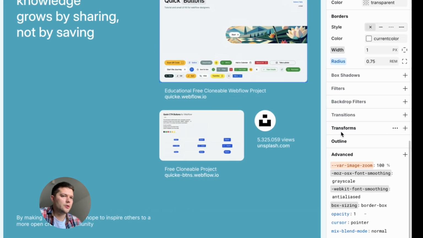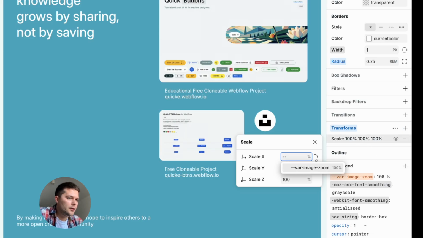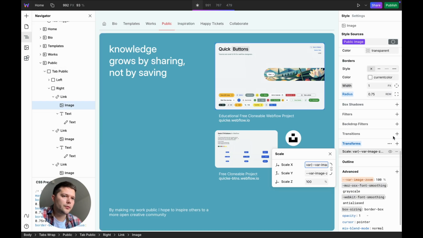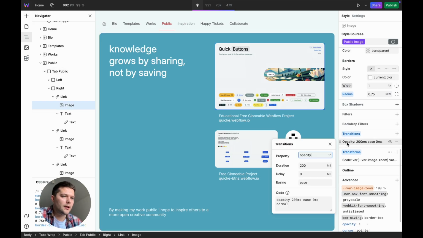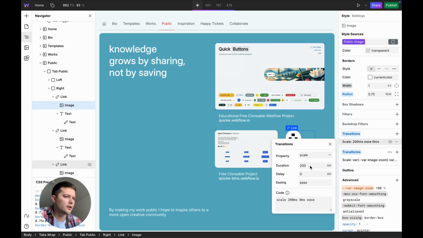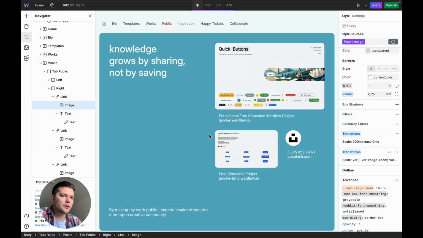Then I select the image, go to Transforms and set the scale using the var images. Webstudio suggests the variable automatically, super convenient. Finally, add a 300 milliseconds transition for a smooth effect to the scale property. Now the image zooms smoothly when hovering over the link.